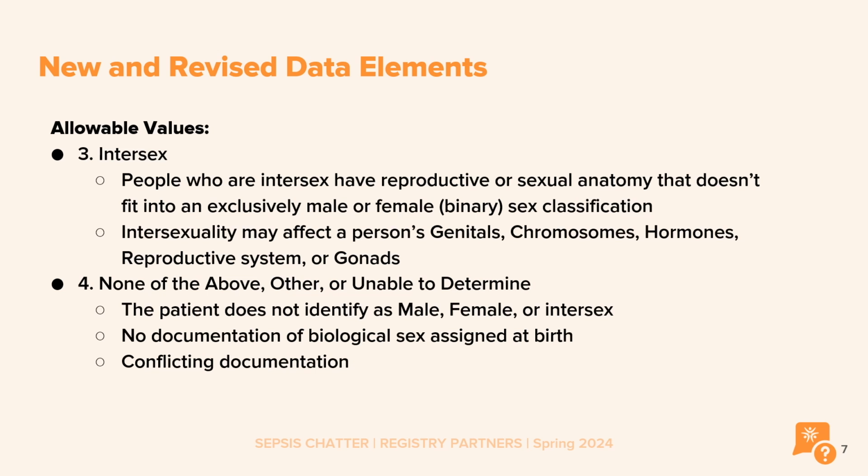This is not the same as a patient who refuses to answer. Some of the information may be that they don't describe themselves as female, male, intersex, or describe themselves in other terms, or if the medical record does not include information about the patient's biological sex assigned at birth, you would select value 4. Consider the sex to be unable to be determined and select value 4 if there is contradictory information or if the sex assigned at birth is not documented or not available.